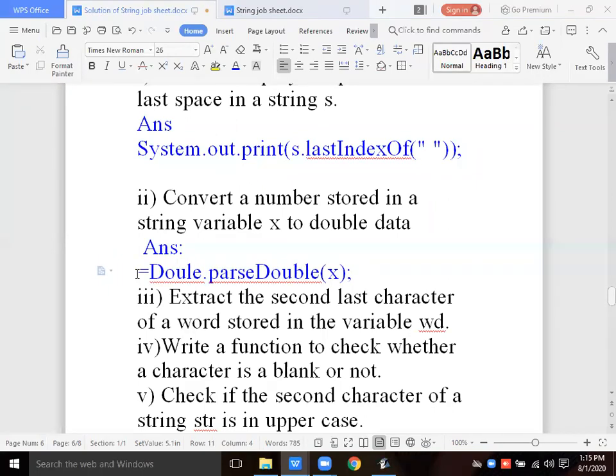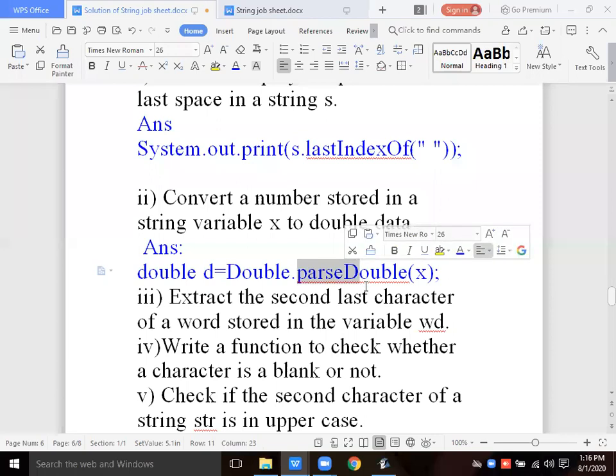So here you will declare a variable using the double data type, suppose I am doing d, any variable name you can take. Double is the wrapper class and parseDouble is the method used to convert the string into the double.